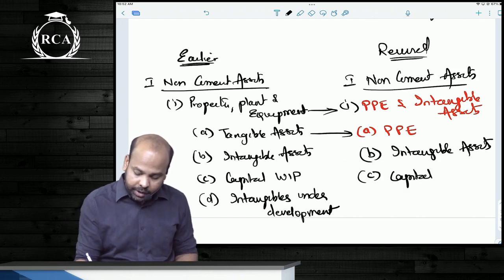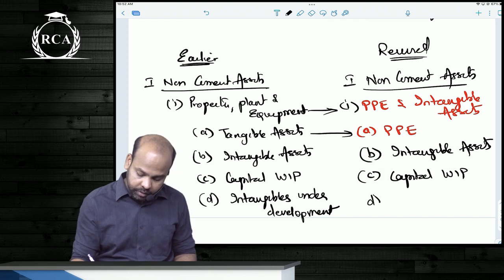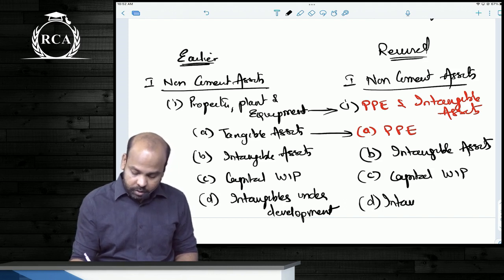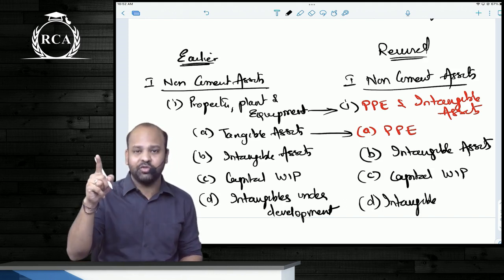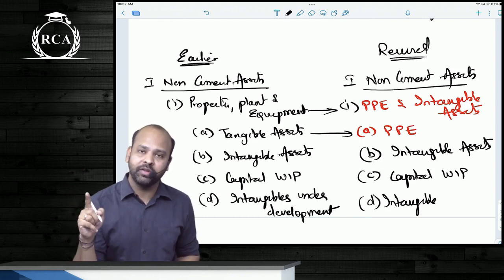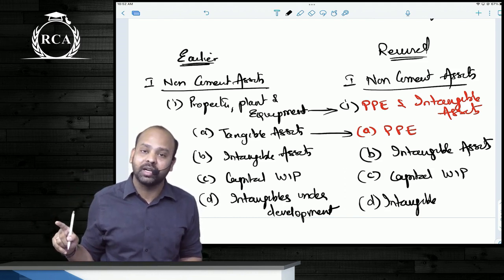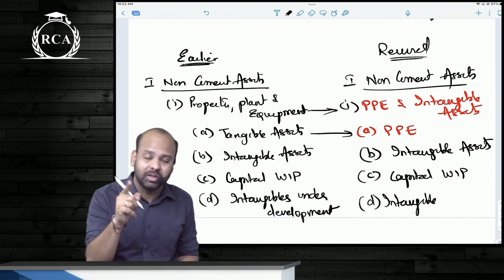Another important point that you're supposed to make a note of. I hope this change is clear. First change was current maturities of long-term borrowings. Earlier we used to disclose that under other current liabilities. It will now come under short-term borrowings.